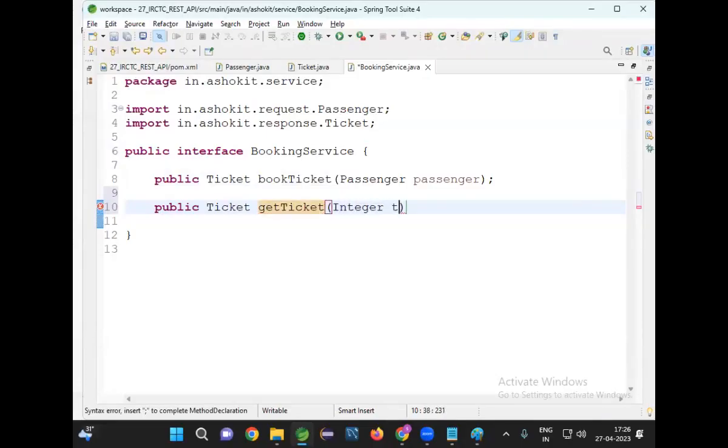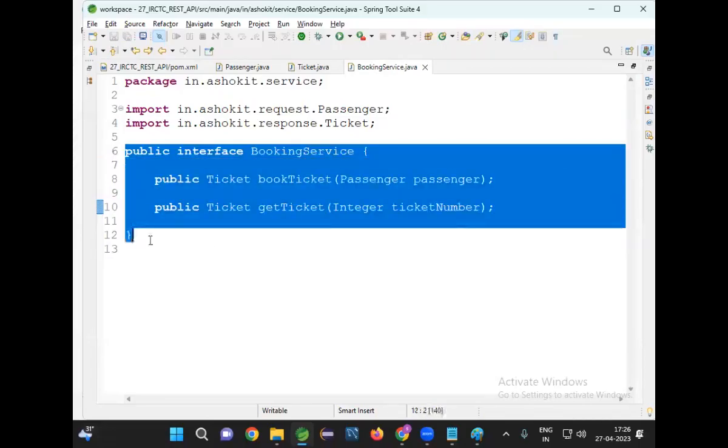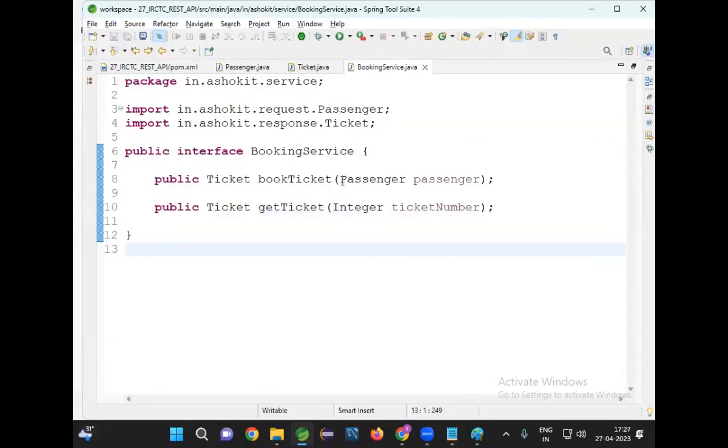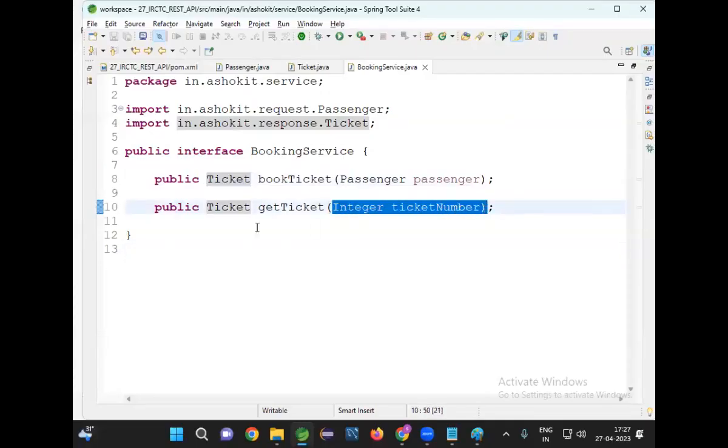For that I'm passing the ticket number as a parameter: bookTicket and getTicket. So this is an interface with abstract methods. One method takes passenger data as input and returns a ticket object as output. Another method takes the ticket number as input and gives the ticket as output.